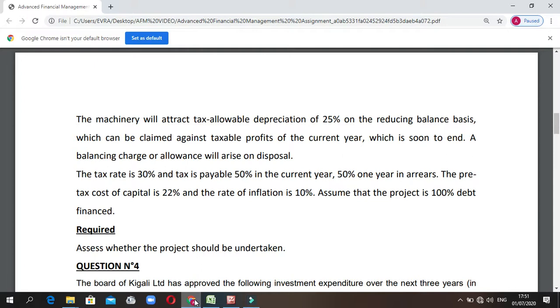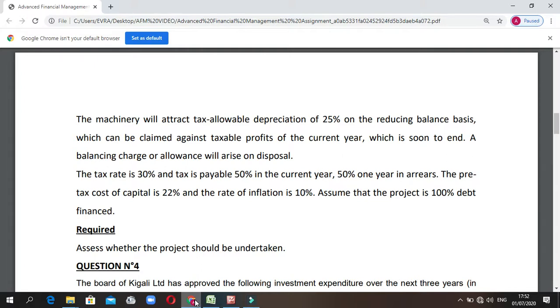profit of the current year, which is soon to end. A balancing charge or allowance will be realized on disposal. The tax rate is 30%, and tax is payable 50% in the current year and 50% one year in arrears. The pre-tax cost of capital is 22%, and the rate of inflation is 10%. Assume the project is 100% debt financed. The requirement is to assess whether the project should be undertaken.